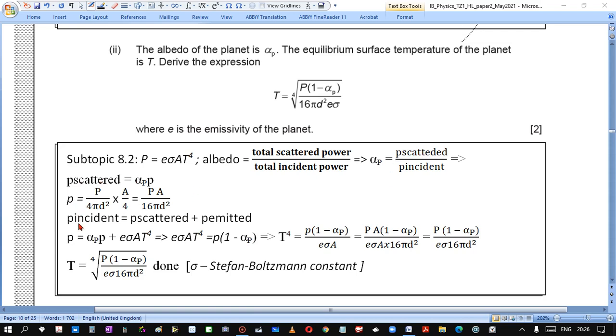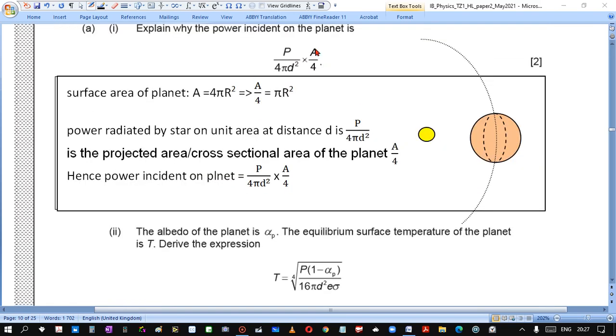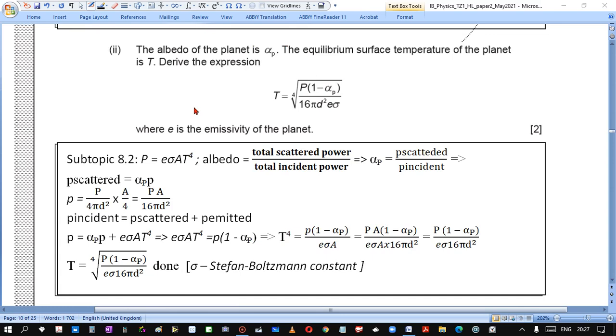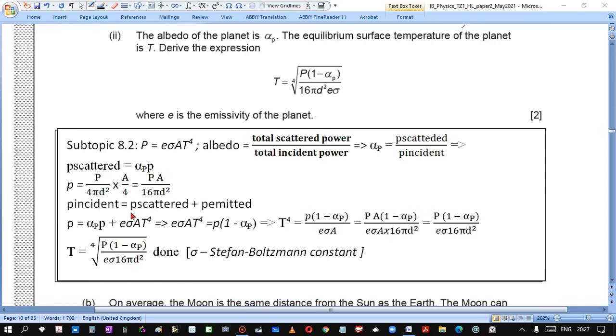we get scattered is alpha times incident. Incident power, as we calculated before, we have this formula. Incident power is this expression. Now, incident power equals scattered plus emitted.